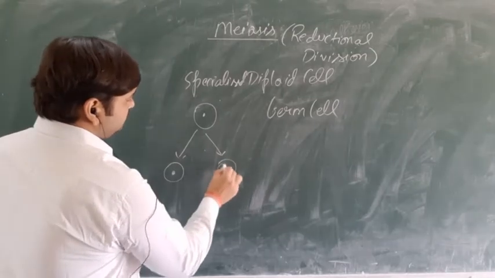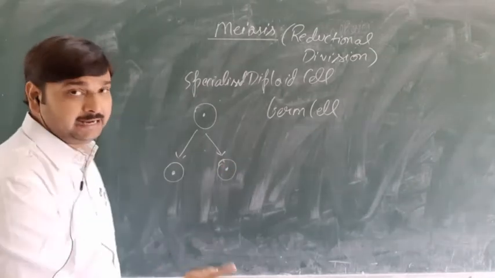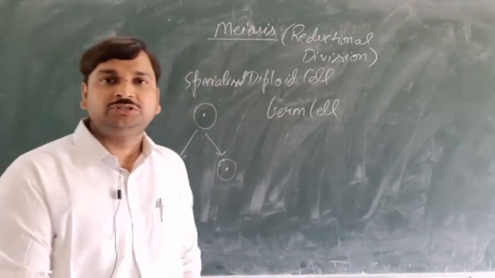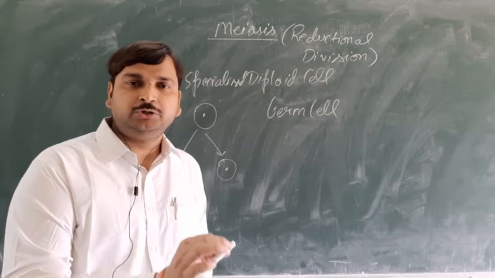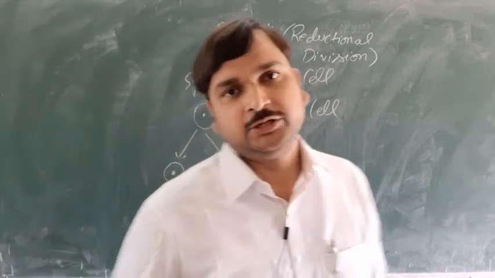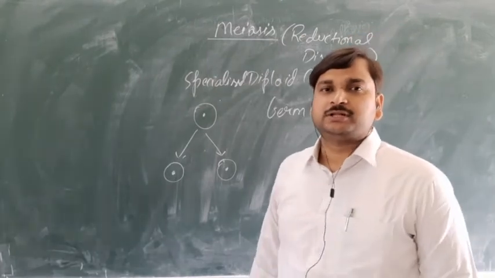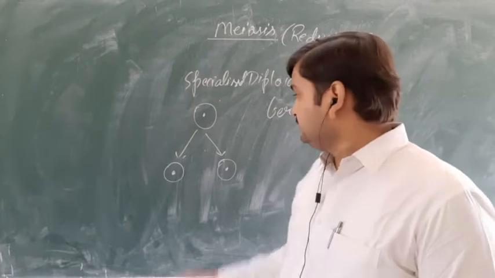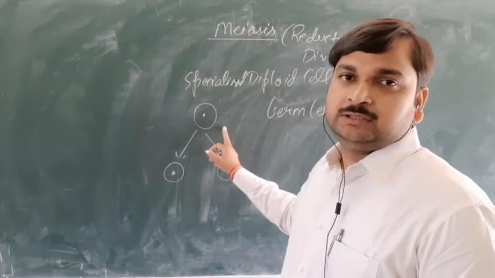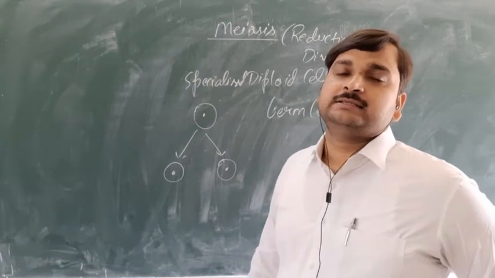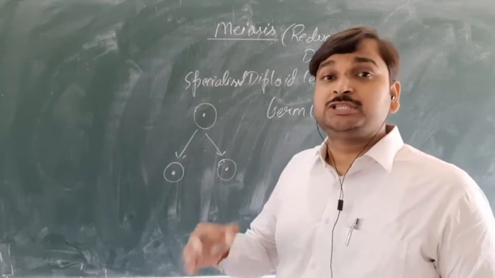From one parent cell, two genetically identical daughter cells are formed. But the same is not going to take place in the case of meiosis. In meiosis, the result will be different. In the case of meiosis, there will be two sequential divisions of the nucleus and cytoplasm.